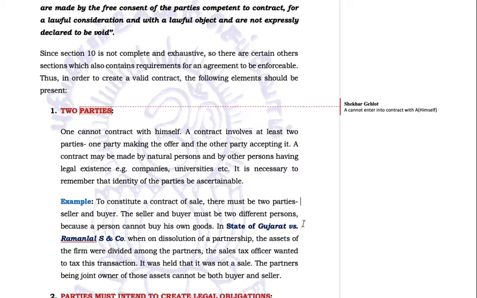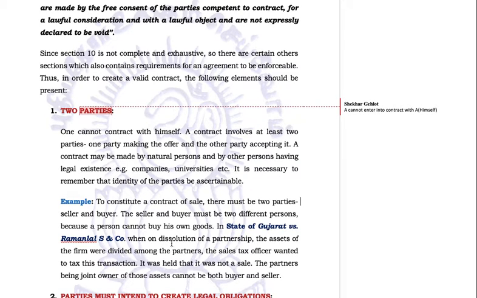A partnership got dissolved. Suppose there were three partners. When the partnership dissolves, the assets of the partnership were divided between the three members. After this division, the sales tax officer said that he'd put a sales tax on this: whatever property you have received from the partnership, I'll put a sales tax on it. The partner who received this notice rejected this argument. He said, no, because every partner in a partnership is a co-owner. So when the partnership is divided, what a partner is receiving is his share only. His share was his own. So when he is receiving his share, where is the provision for sale and purchase?